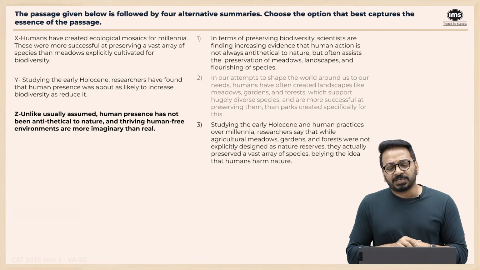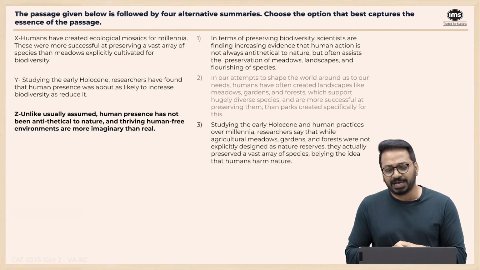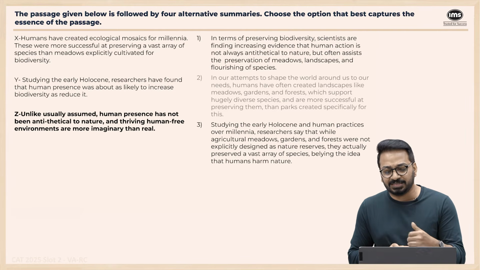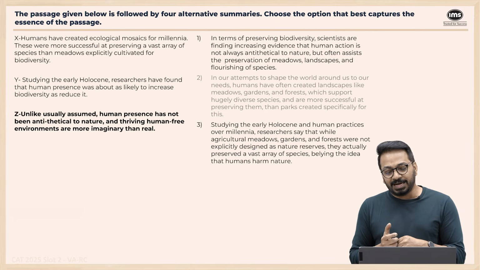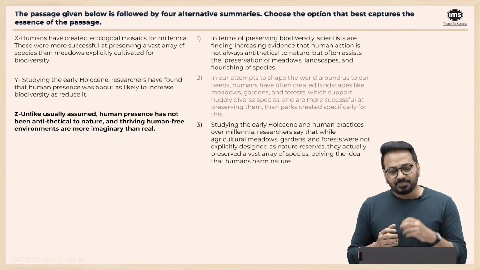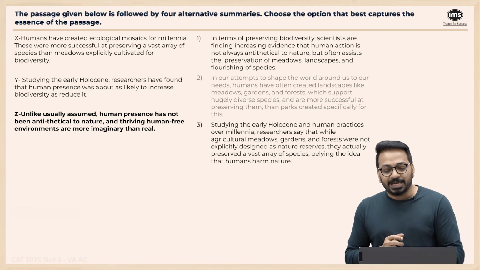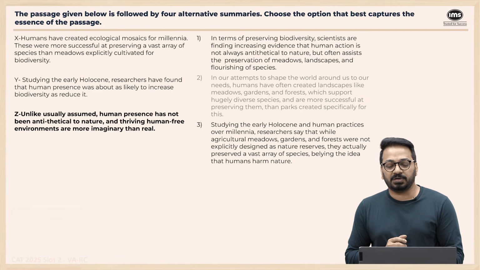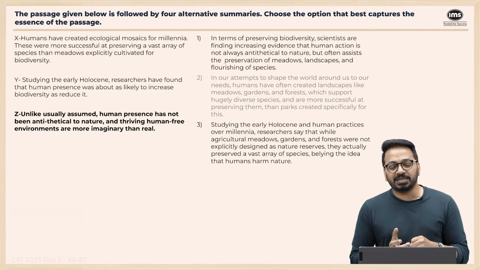Next one. Studying the early Holocene and human practices of millennia, researchers say that while agricultural meadows were not explicitly designed, they actually preserved a vast array of species, belying the idea that humans harm nature, right? So again, in a way, it seems like it makes sense. It is only marginally mentioning it.